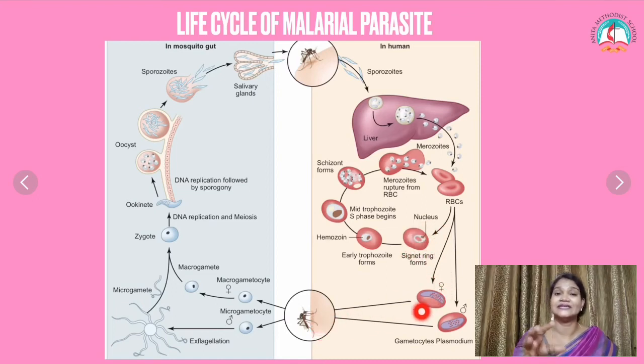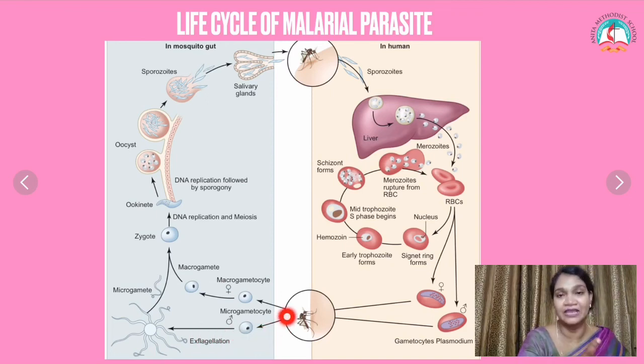Once the mosquito sucks the blood, the blood along with the merozoite enters the mosquito. So when they are sucking, the merozoite becomes 2 stages, macrogametocyte and microgametocyte.